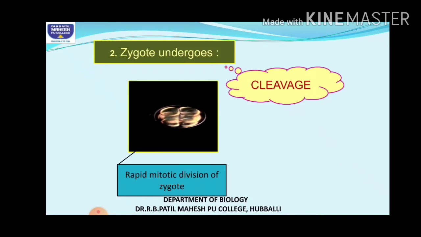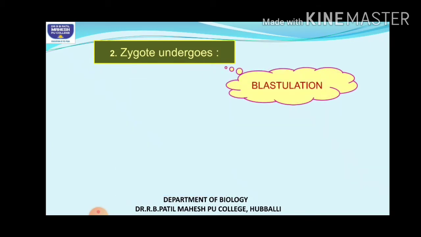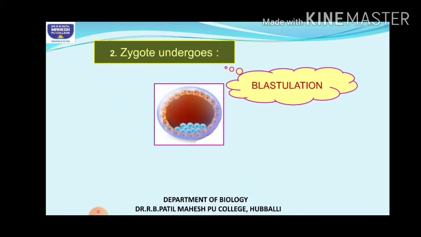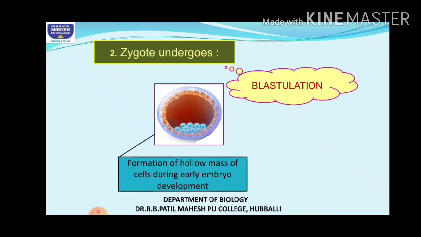It gives rise to the blastula, which is called blastulation. You have studied all this in human reproduction. The zygote undergoes cleavage and forms a hollow mass of cells, the blastula. This process is blastulation.